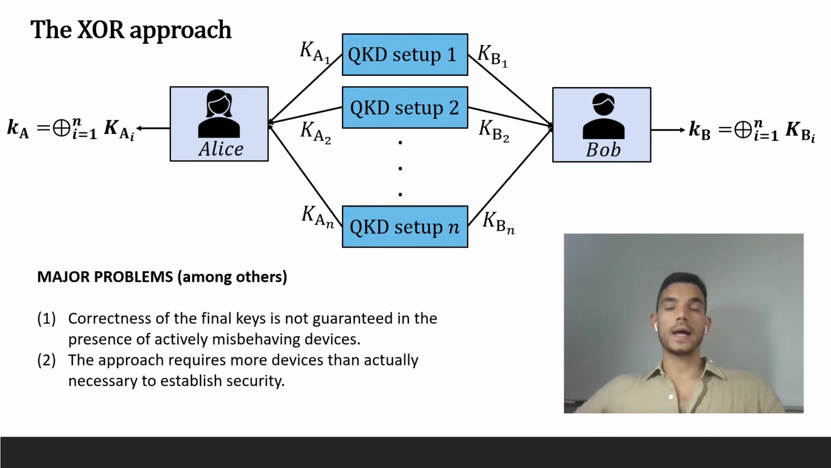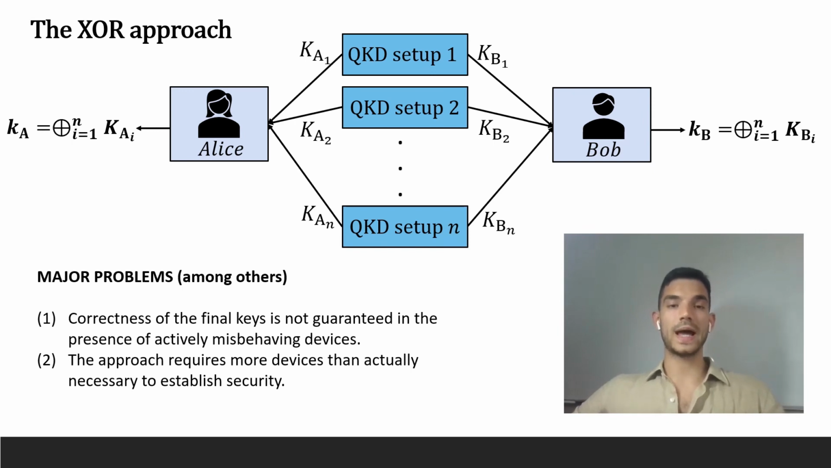In the XOR approach, Alice and Bob execute various QKD sessions with independent QKD setups, and in order to construct the final keys, each of them simply XORs all the different output keys. However, this naive technique has various major problems. In the first place, it is very easy to show that it requires more quantum communication devices than actually necessary to establish security. On the other hand, it is true that the XOR of all the keys will be private if at least one pair of keys comes from an honest QKD setup. In this sense, secrecy is preserved in the XOR approach.